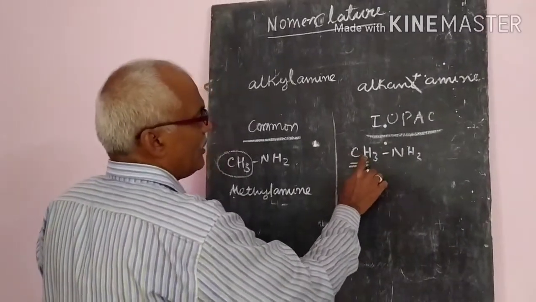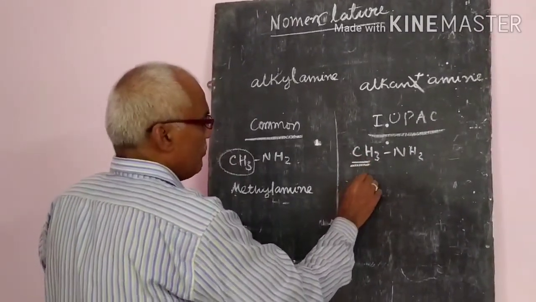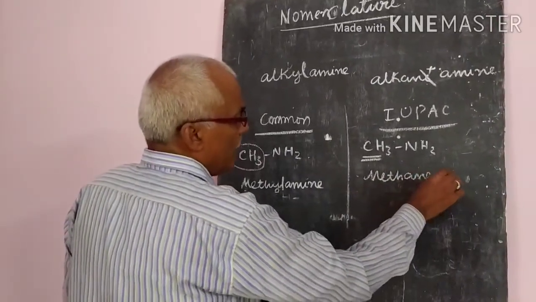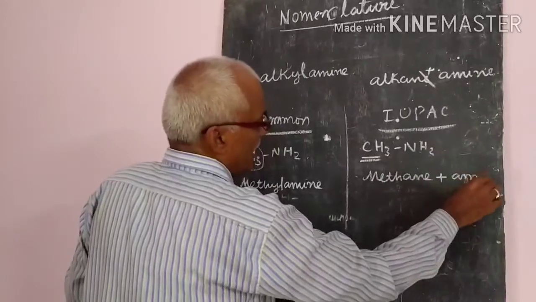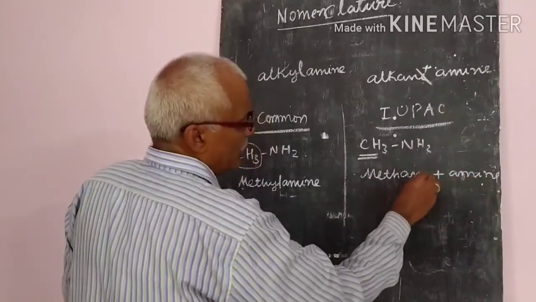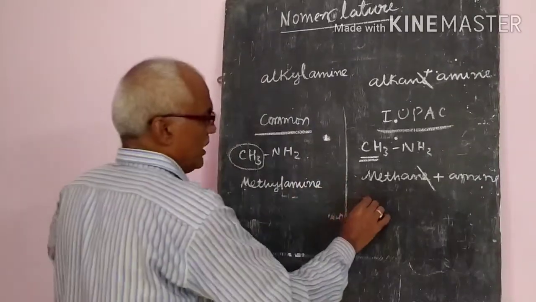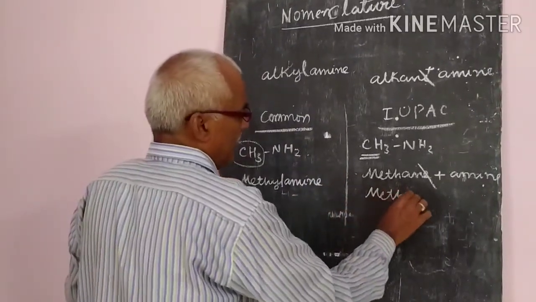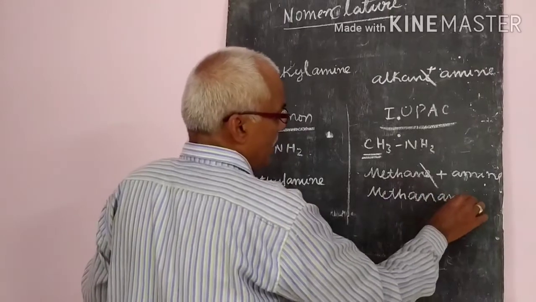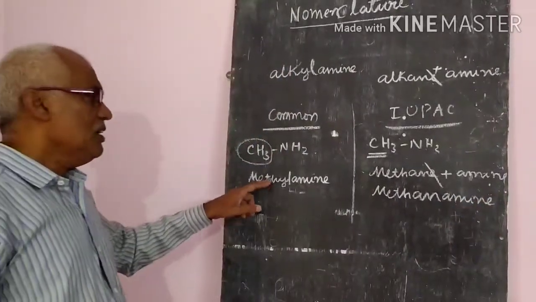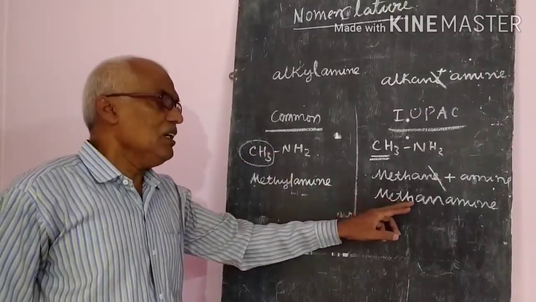Only one carbon atom compound is there, so the name is methane. And the amine group is there. While adding these two, E will be replaced and amine will be added. So the name is methanamine. So this is methylamine, and this is methanamine.